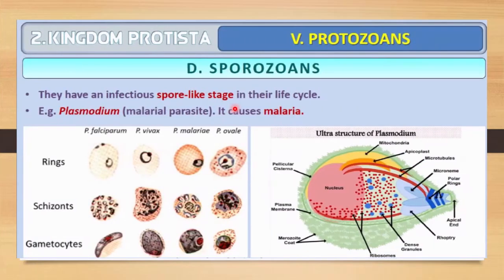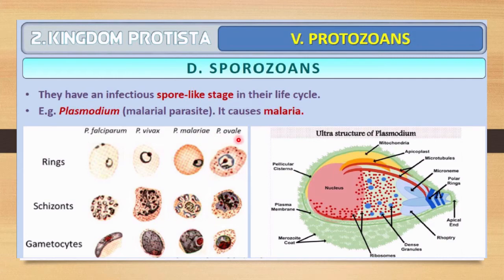Next member of the protozoans is the sporozoans. They have an infectious spore-like stage in their life cycle. Take as an example Plasmodium, that is a malarial parasite and it causes malaria. So here you can see a number of Plasmodium types: Plasmodium falciparum, Plasmodium vivax, Plasmodium malariae, and Plasmodium ovale.